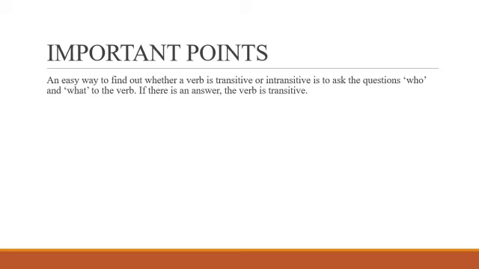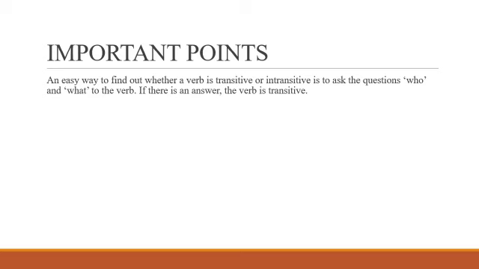Now in the exam, you will be asked to identify the transitive and intransitive verb. So what you must do is, first you should find out what the verb in the sentence is. Once that is done, you must ask the question who or what to the verb. If you get an answer, then it is a transitive verb. If you do not get an answer, it means it is an intransitive verb because there won't be any object.